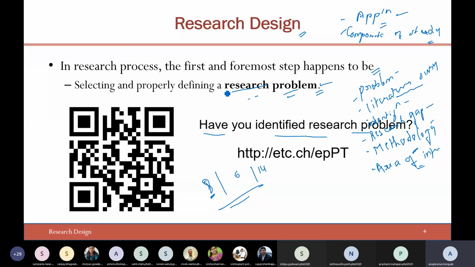So you need to identify whether you are thinking of interdisciplinary research and how exactly you are supposed to do it. So ultimately what I would like to say is, the research problem should be very crisp, and as a researcher, you should understand the research problem. Okay.